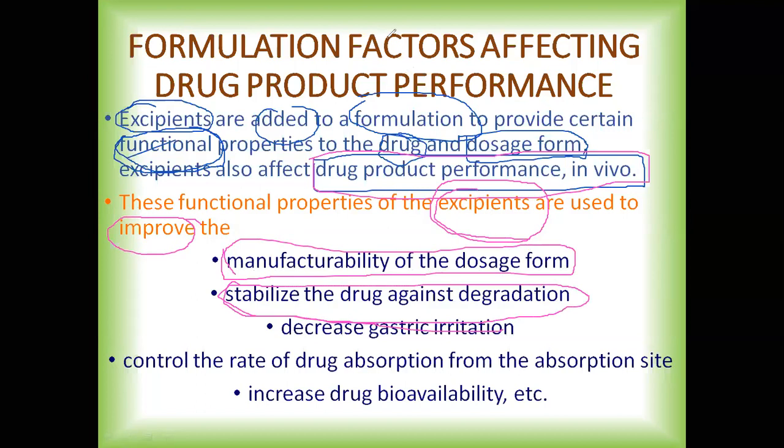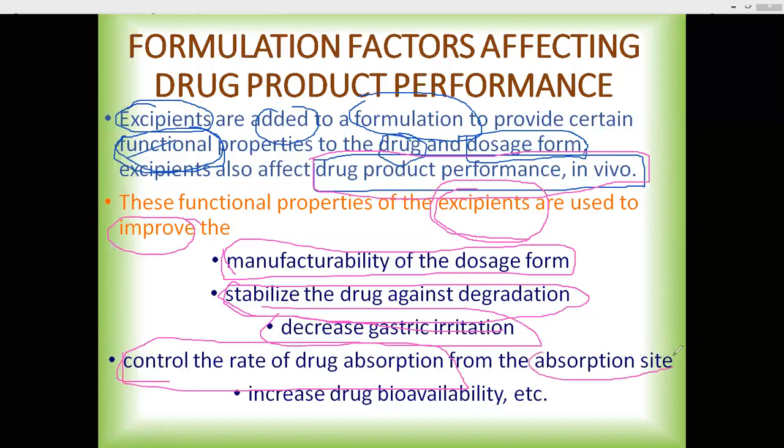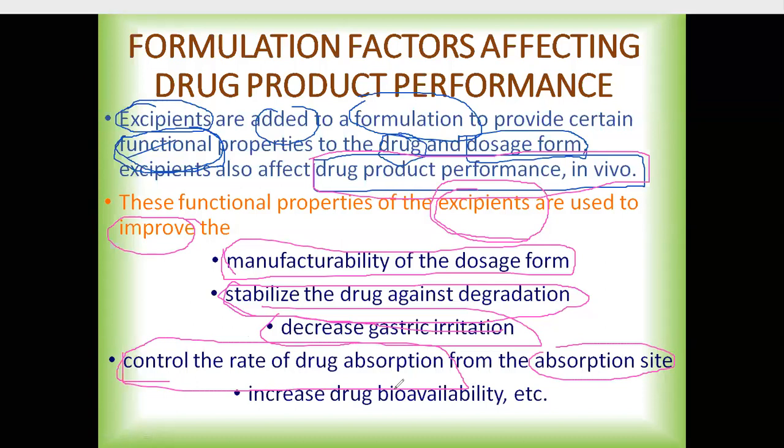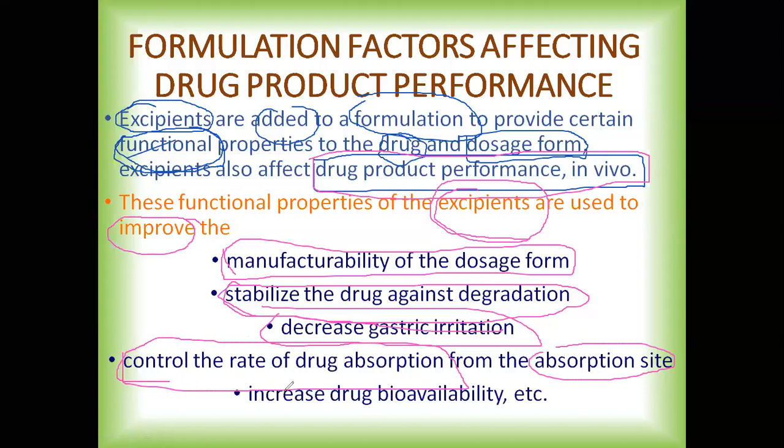Then also to decrease the gastric irritation, and control the rate of absorption of the drug from the absorption site. Means here we are going to control the rate of the drug which is coming out from the dosage form, as well as the rate of drug absorption which is taking place from the absorption site. And one of the major ultimate aims of any excipient, mainly when we use it for an oral dosage form or any other dosage form, is to increase the drug bioavailability, etc.